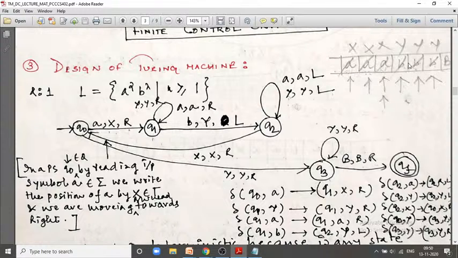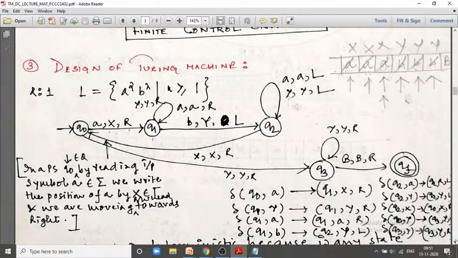Okay, so first A we are checking whether there exists a B. For second A we are checking whether there exists a B. For third A we are checking there exists a B. Whenever we observe there is no more A left to be checked whether there exists a similar B present in the tape or not, then we scan the blank symbol, and whenever we scan the blank symbol we understand yes, this is the end of the string, and the end of the string means we are going to stop it. We are going to stop and we are going to move to the final state. That means yes, it is accepted by the Turing machine.